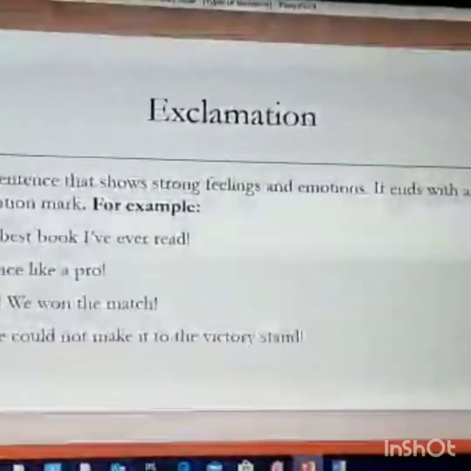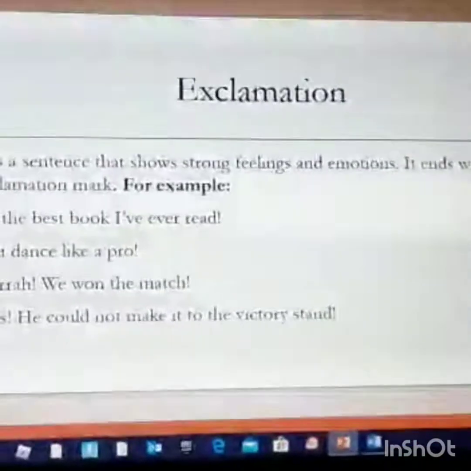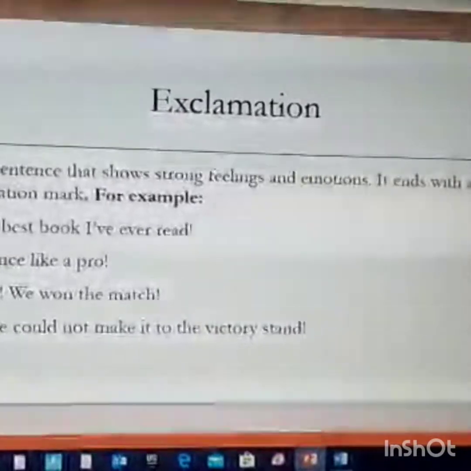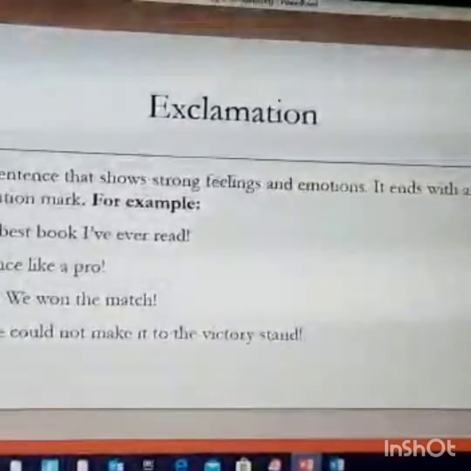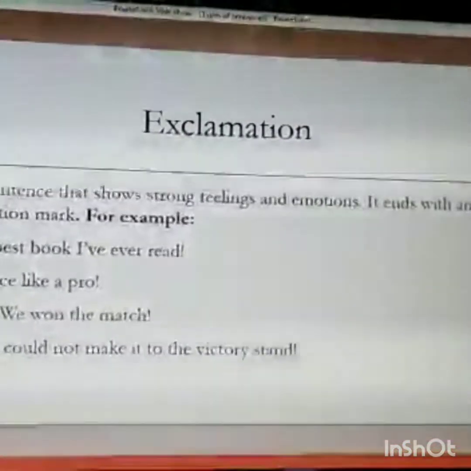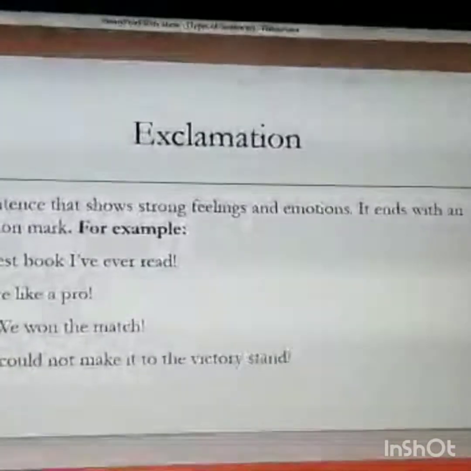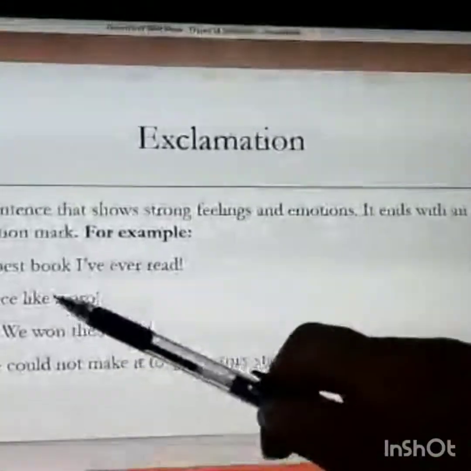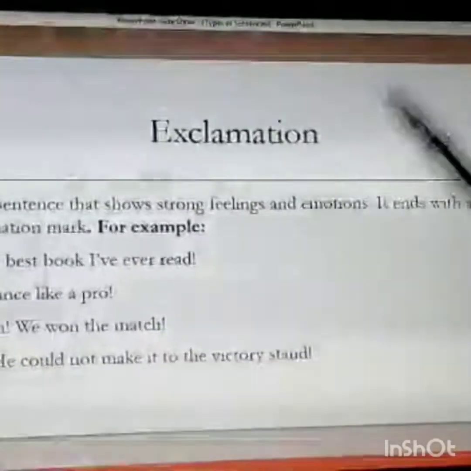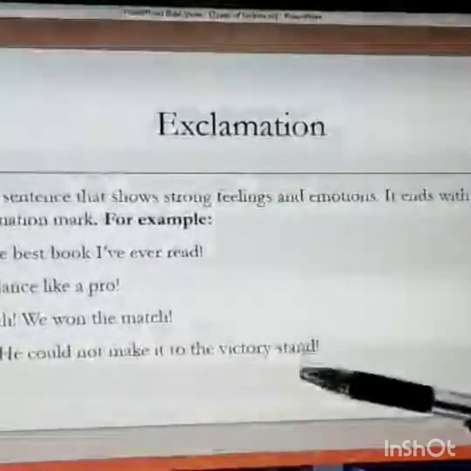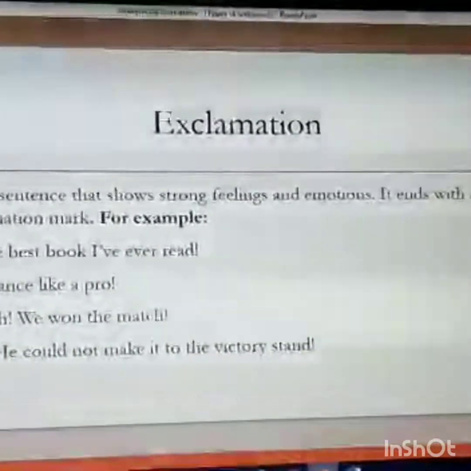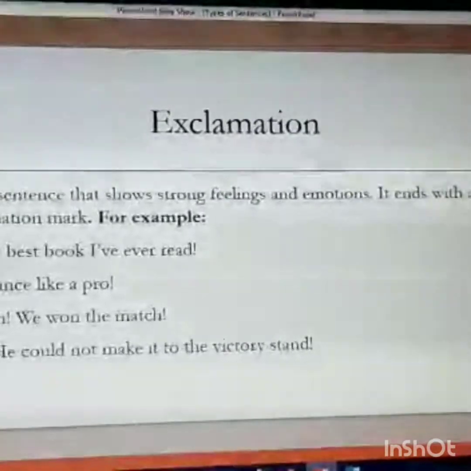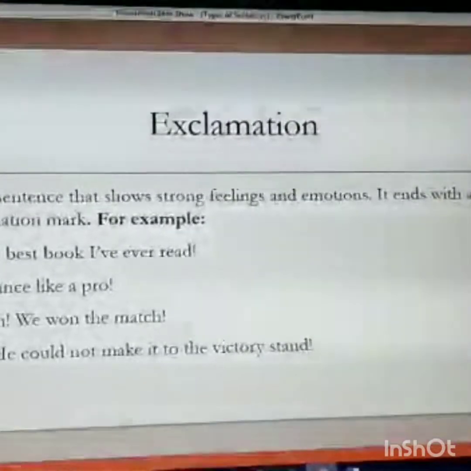Exclamation. Now, a sentence in which some kind of feeling, a strong emotion is being expressed is called an exclamatory sentence or an exclamation. It ends with an exclamation mark. Like, it's the best book. Now, see, in the end, you have an exclamation mark. You dance like a pro. Hurrah, we won the match. Now, here, a sense or an emotion of utter joy is being conveyed. Alas, he could not make it to the victory stand. Now, here, grief is being expressed.